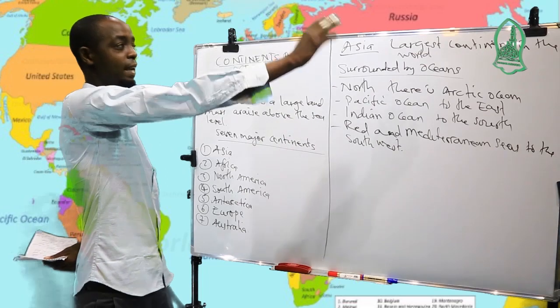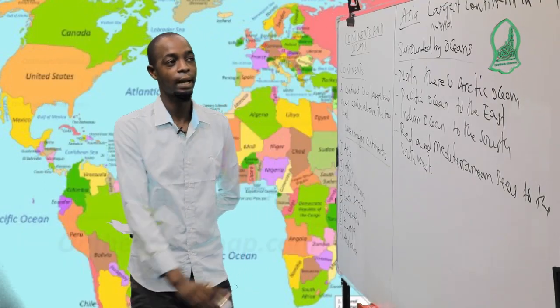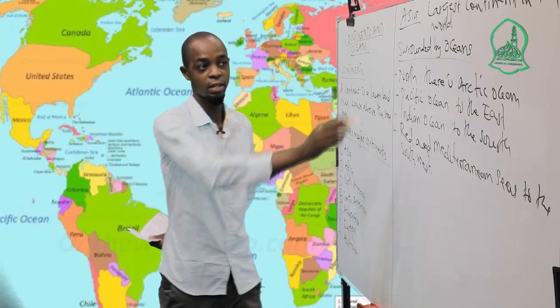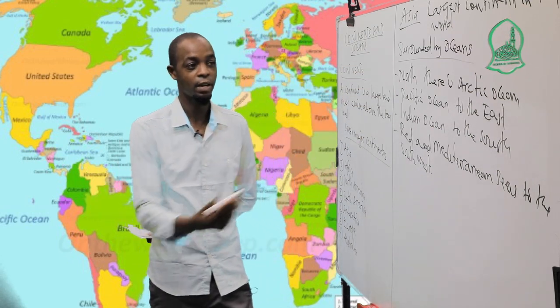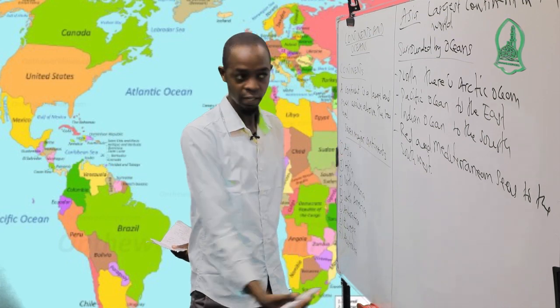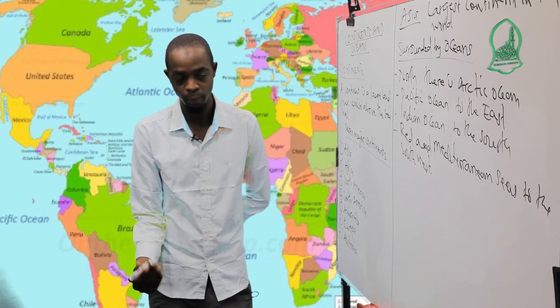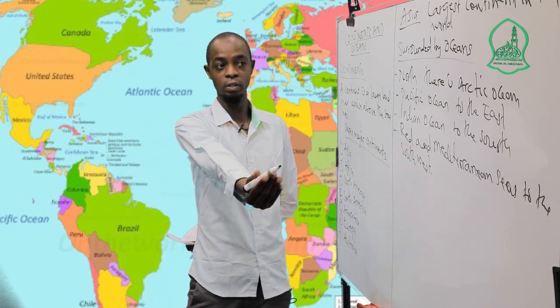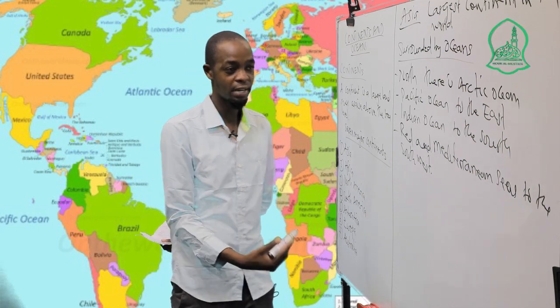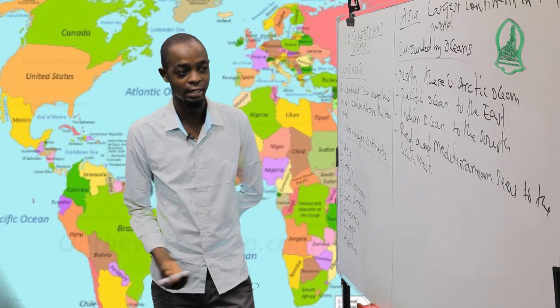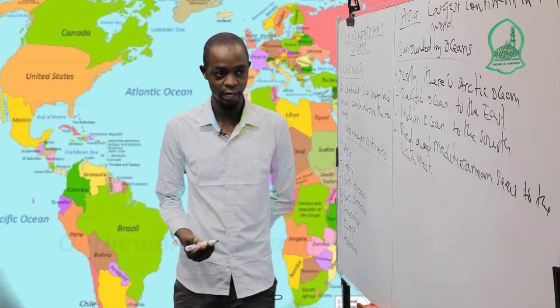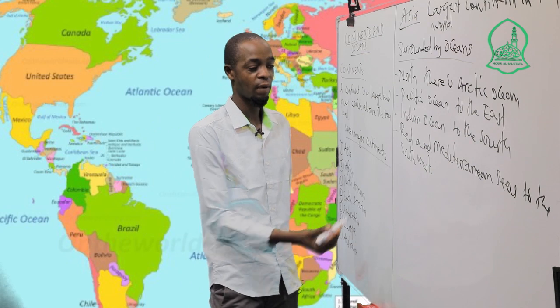So this is the largest continent in the world, and it's surrounded by the oceans. In the north side there is the Arctic Ocean, in the east side there is the Pacific Ocean, in the south side there is the Indian Ocean, and to the southwest there are the Red Sea and the Mediterranean Sea. Also we have Africa.